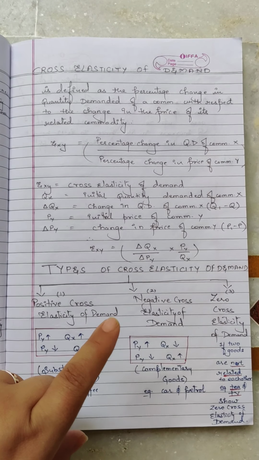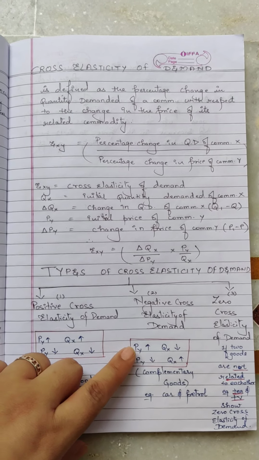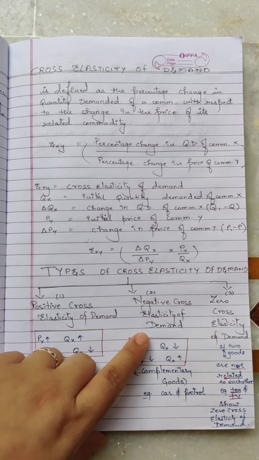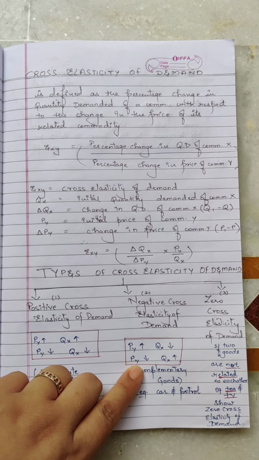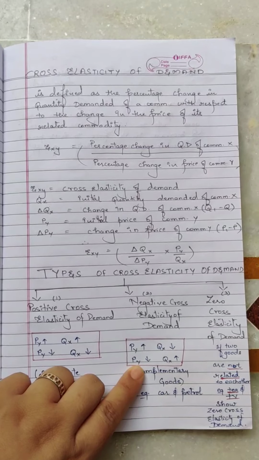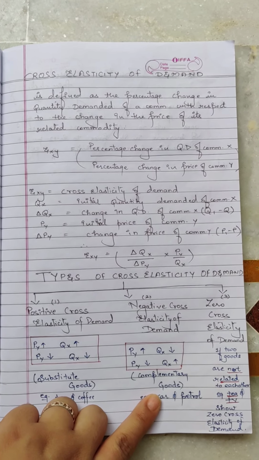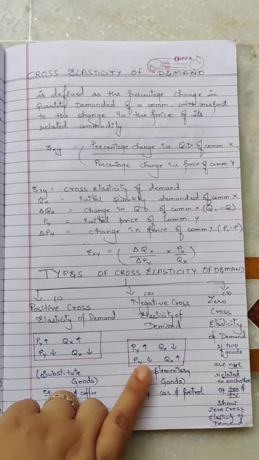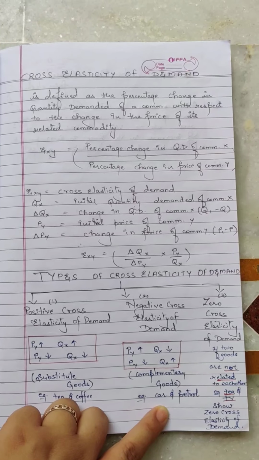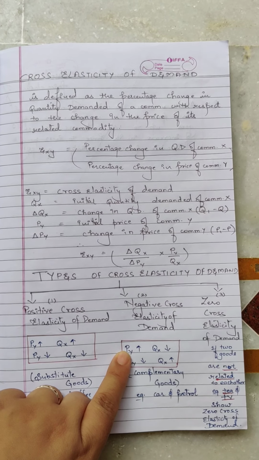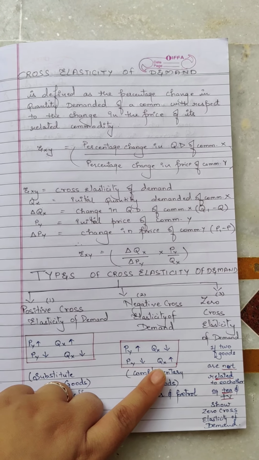Next is negative cross elasticity of demand. As the name suggests, negative. So here, when price of Y increases, quantity demanded for X falls, and vice versa. When price of Y falls, quantity of X rises. So these are the complementary goods. They show the negative relationship. Example, car and petrol. So when price of petrol rises, quantity demanded for car falls, and vice versa.